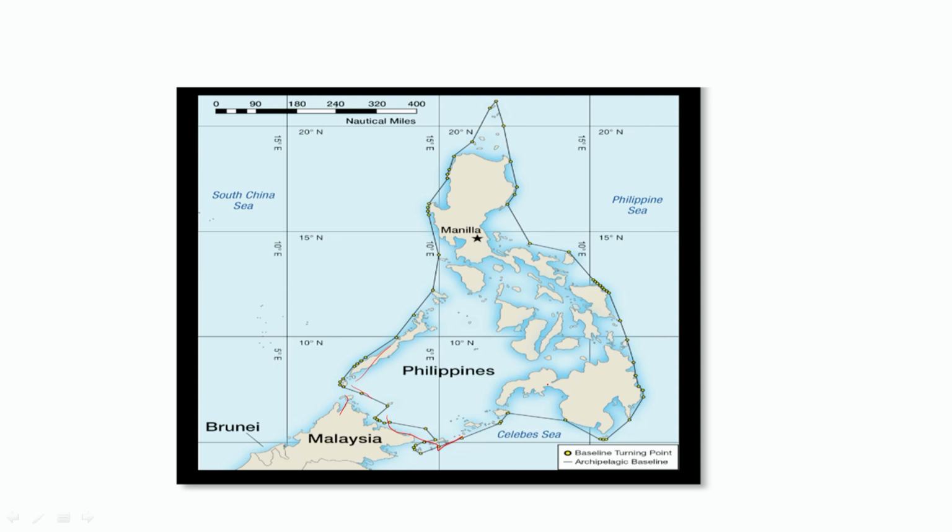Now, so far as the distribution of islands is concerned, this might be the question for the listeners here: how are these islands distributed? That all becomes on the historical basis, that is, how historically these islands have been controlled, or who was controlling these islands. Based on that, the distribution is made. Sometimes the court of arbitration decides these matters, whether the countries that are claiming those islands are the rightful claimant or not. But this is an example of an archipelagic country, like the Philippines here, where there is a group of islands.